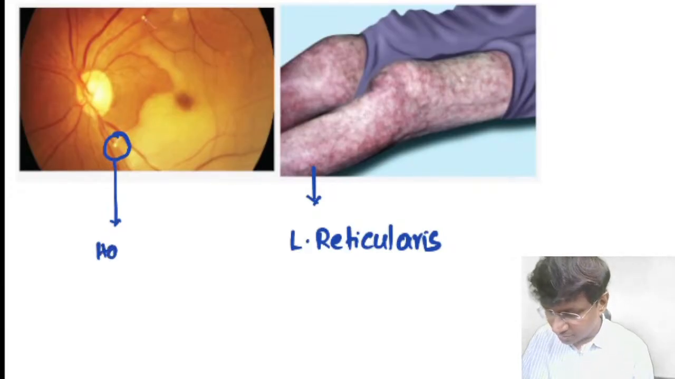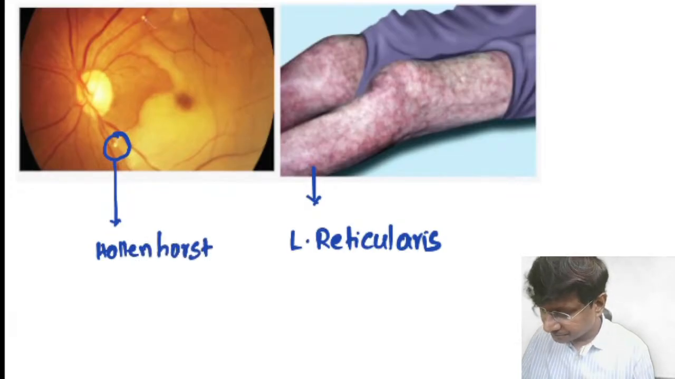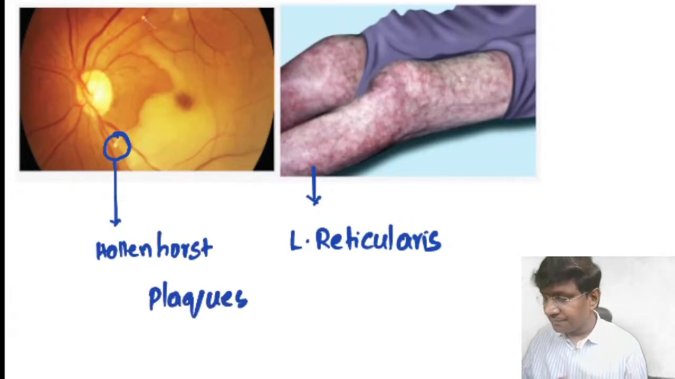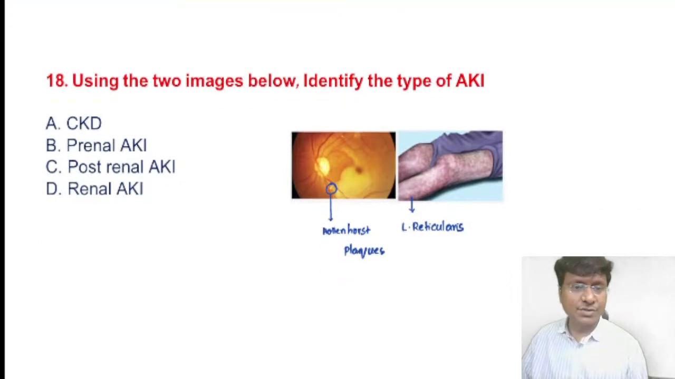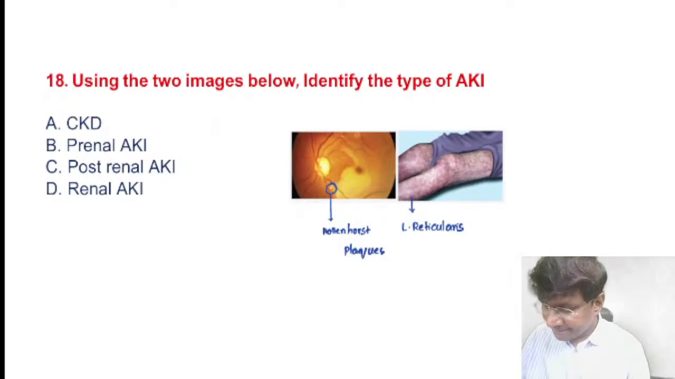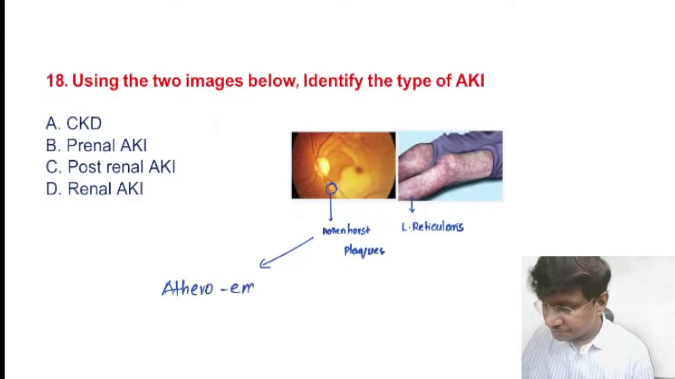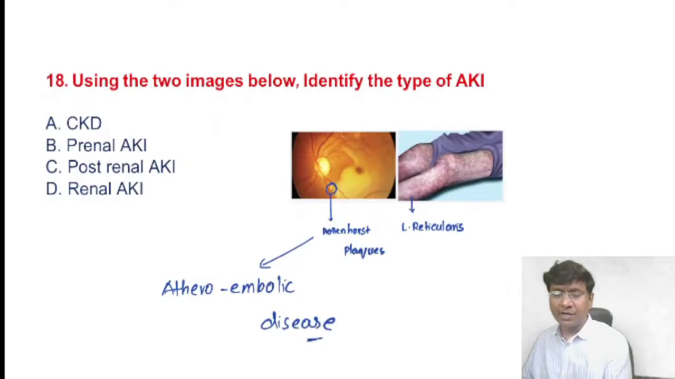And what are these called? These are called Hollenhorst plaques. Where do you have the livedo reticularis as well as the Hollenhorst plaques? They are present in cases of atheroembolic diseases.